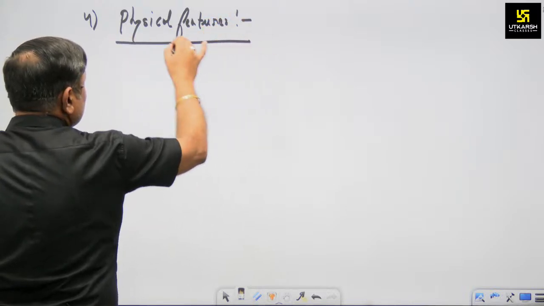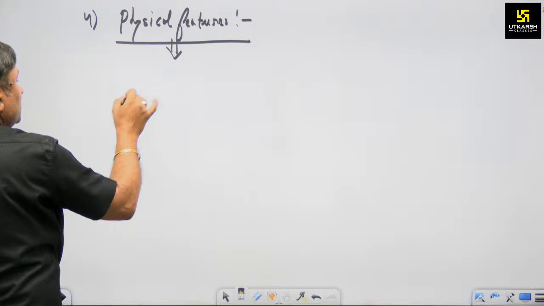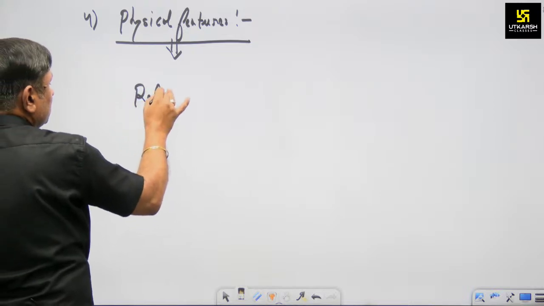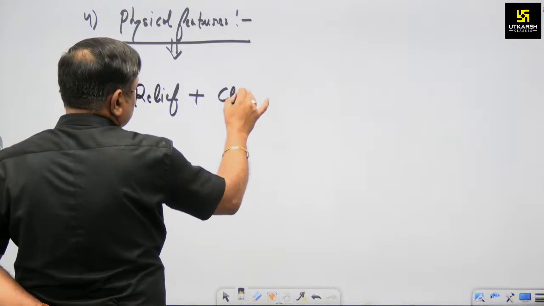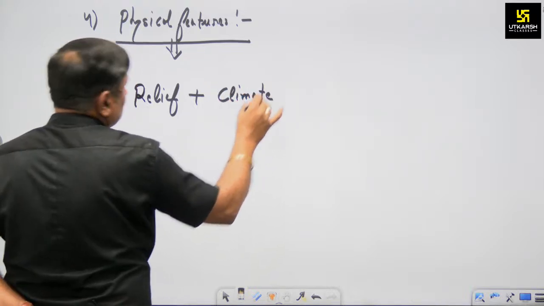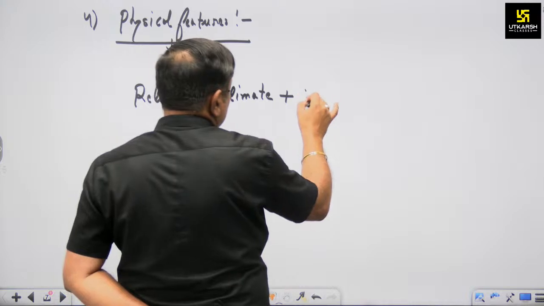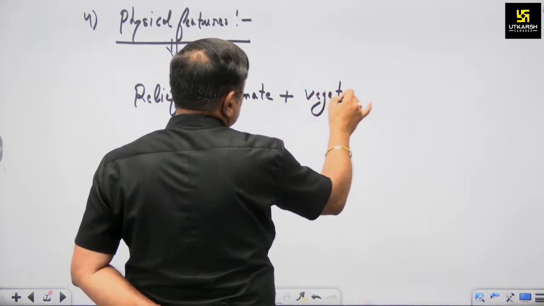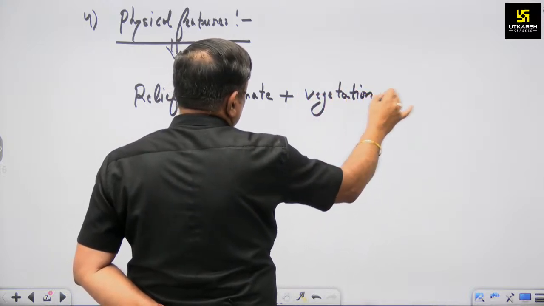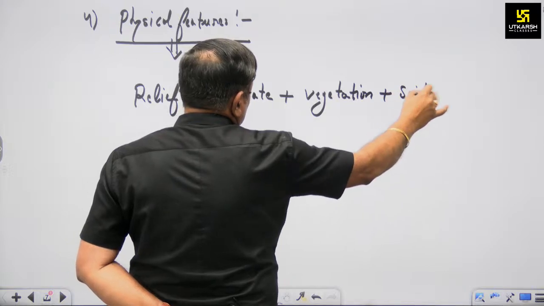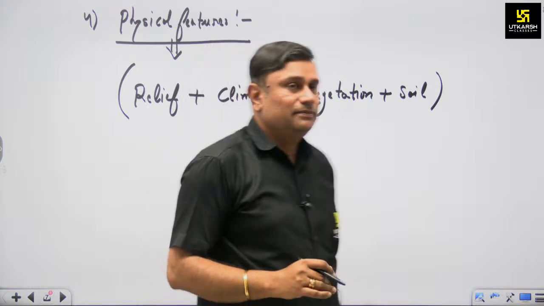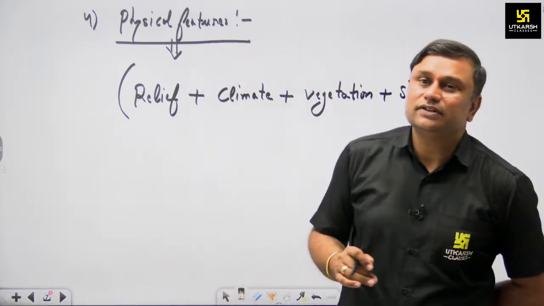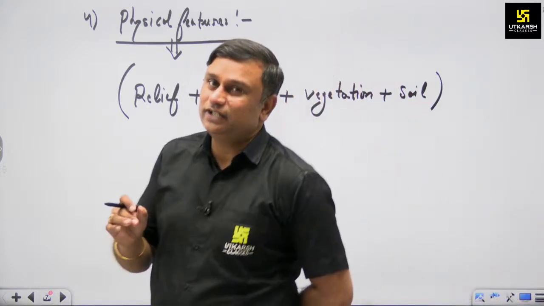Physical features means we have to study relief features plus climate plus vegetation plus soil. If we study all these aspects in a particular region, then we have studied the physical features of that region.